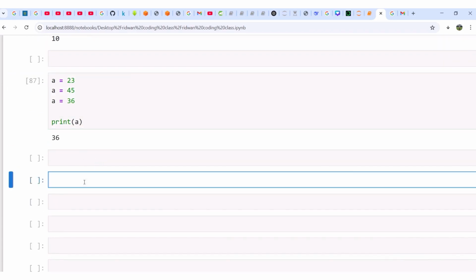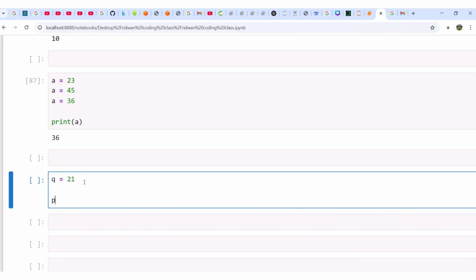Then finally for today, I want you to observe something. Python is case sensitive. What do I mean? If I say q is 21, look at it though. I'm now saying print Q, which is uppercase.